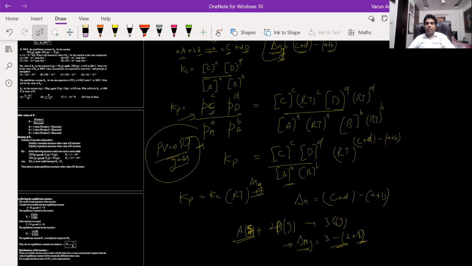So any doubts still over here? So this is the relation between Kp and Kc that you have to remember. So Kp is equal to Kc into RT power delta ng.